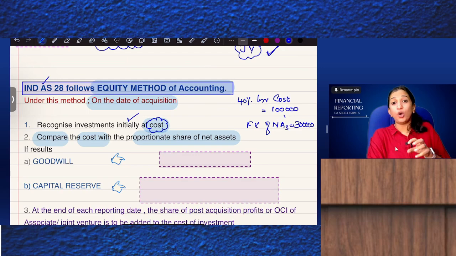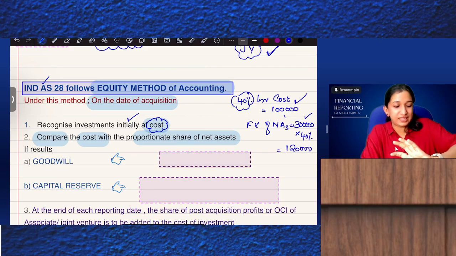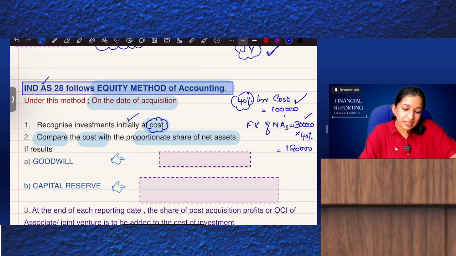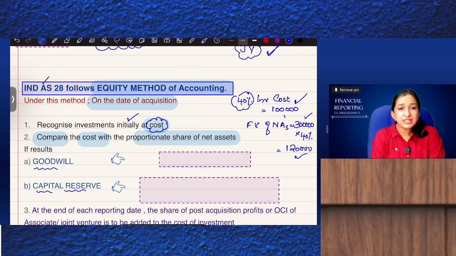As a shareholder who bought 40% share, your share is 3 lakhs into 40%, which is 1,20,000. So you invested 1 lakh and the share of net assets you got is 1,20,000, which results in a capital reserve.